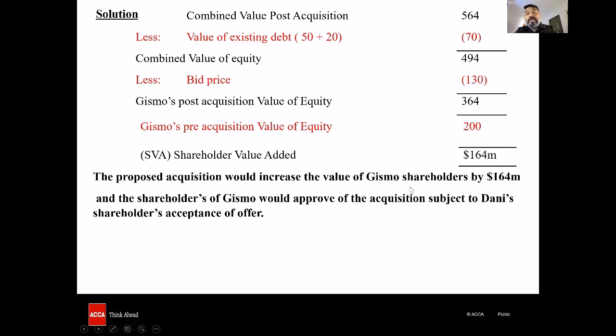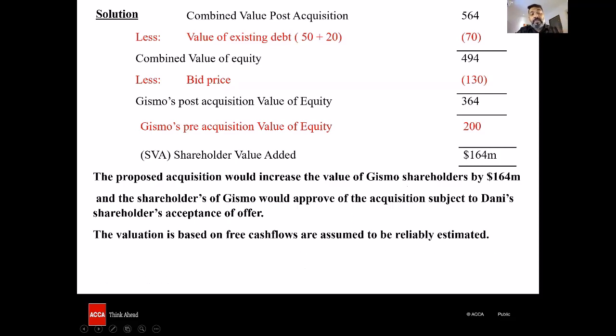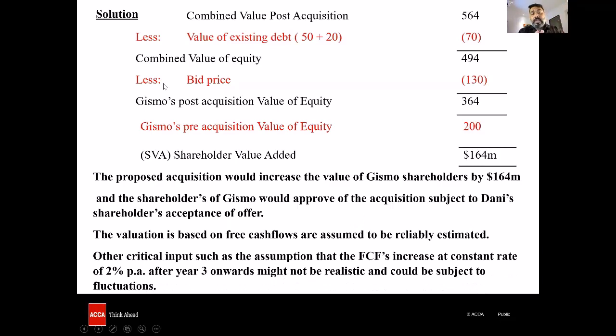So how do we write in order to fetch those professional marks? The valuation is based on free cash flows that are assumed to be reliably estimated. And other critical inputs such as assumptions, that is, the free cash flows increase at a constant rate of 2% after year 3 onwards, might not be realistic and could be subject to fluctuations.